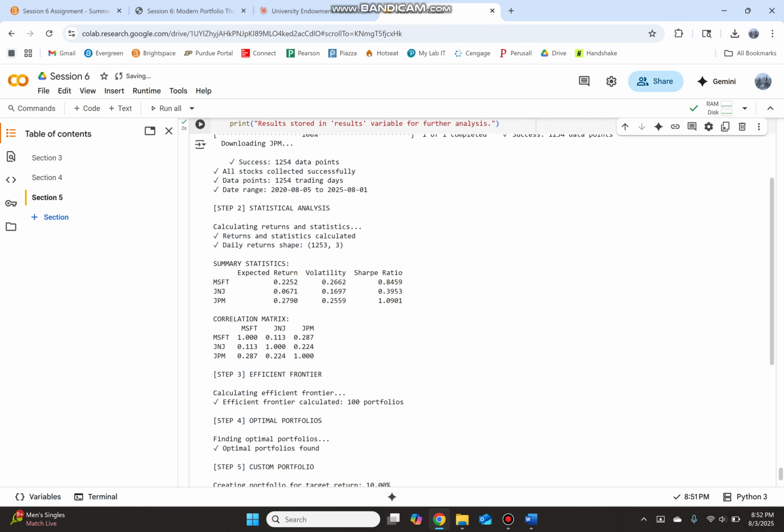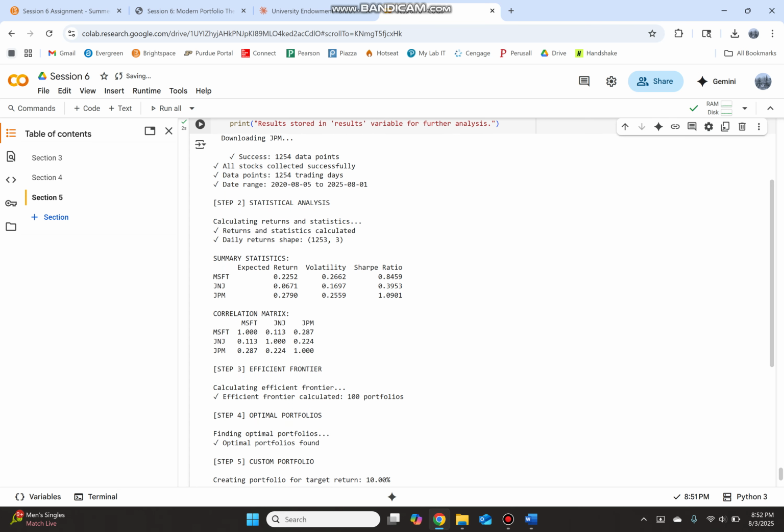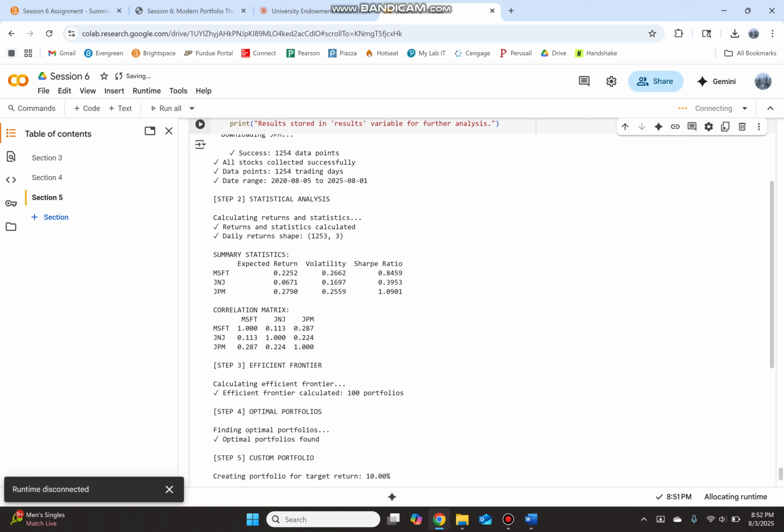As you can see here, Microsoft has the bigger expected return with a bigger volatility, kind of similar to JP Morgan, with a similar Sharpe ratio, whereas J&J is a very low return, but also a much lower volatility, so it has a much lower Sharpe ratio, but it's more of our anchor defensive stock.